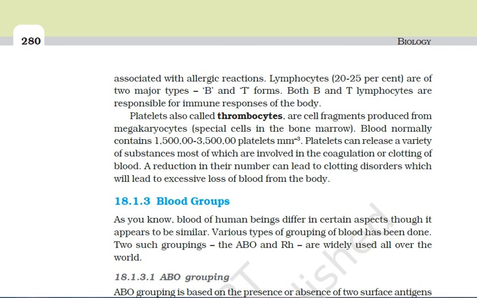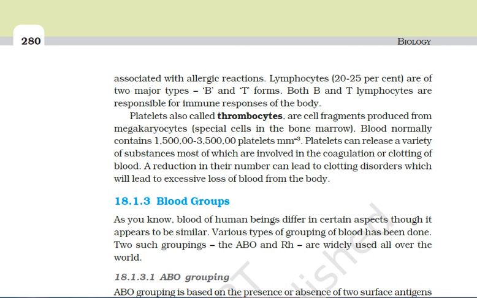And if the shape is distorted due to a genetic disorder, say sickle cell anemia, the RBC's biconcave shape becomes sickle shaped, due to which the hemoglobin binding is hindered, and lack of binding then causes lots of problems.